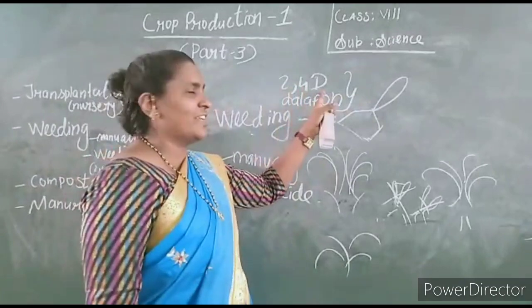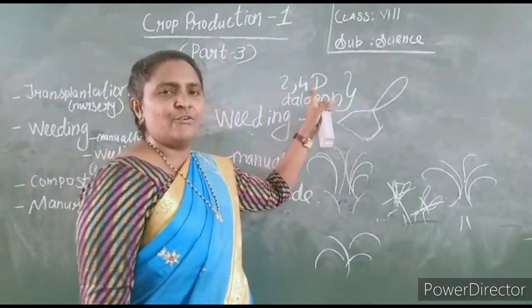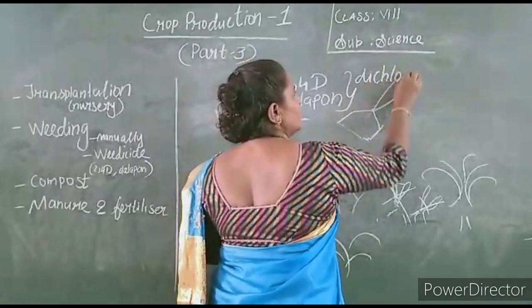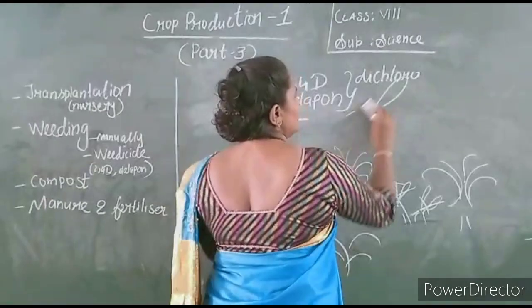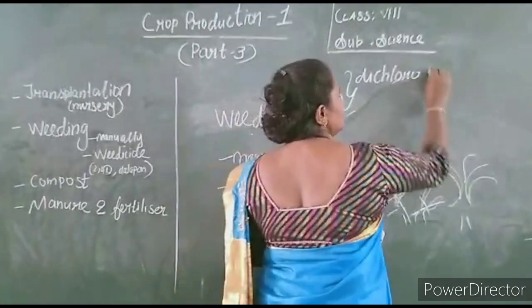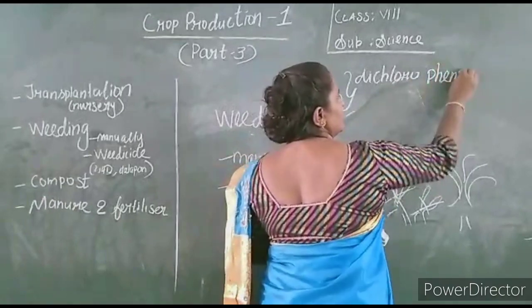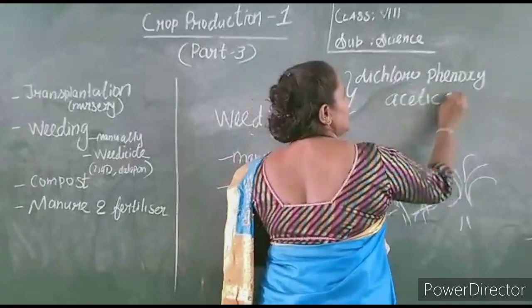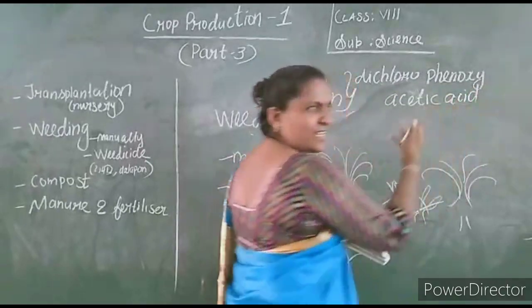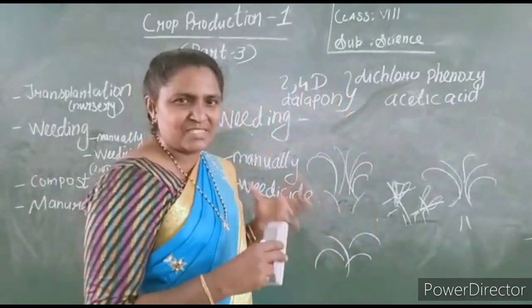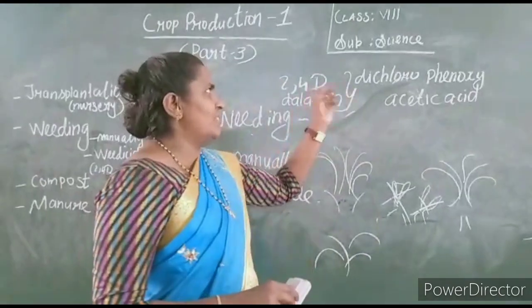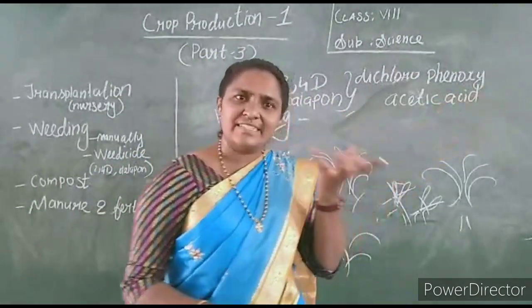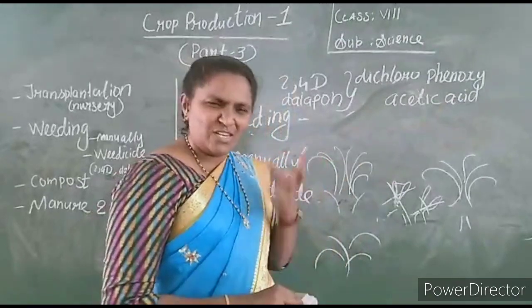What is 2,4-D? 2,4-dichlorophenoxyacetic acid, a chemical compound, a substance. It is one weedicide, one compound, one substance.